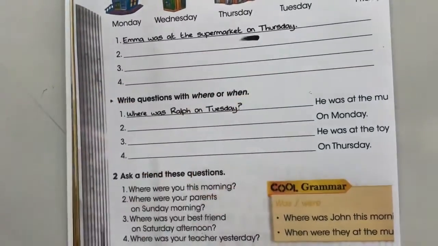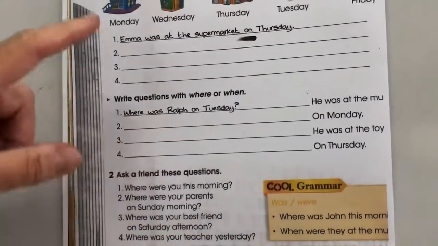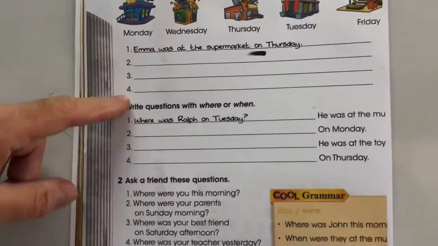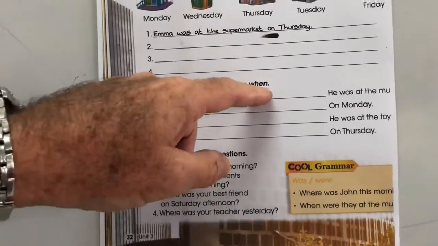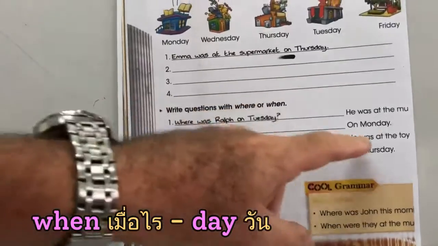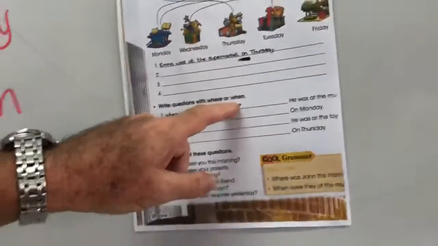When was Rob at the park? When was Ron at the museum? So, see if we can put those two together. On for the day, where for a place, when for a day. On Wednesday, on Thursday, on Monday, question will be when.